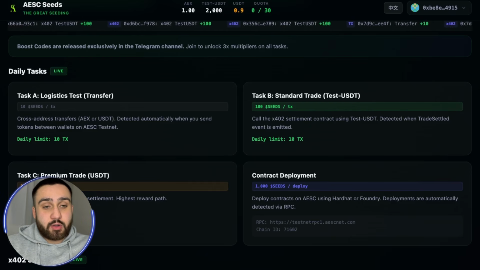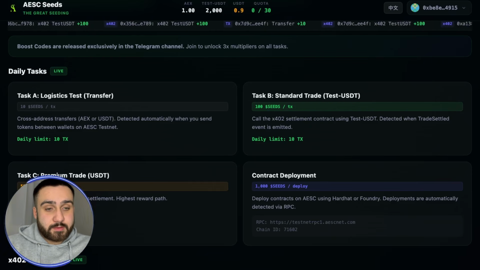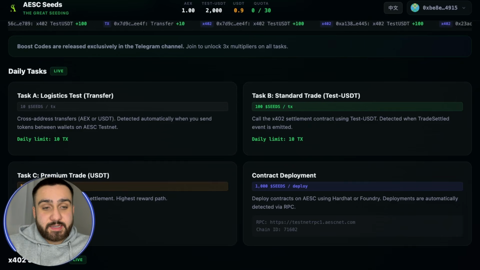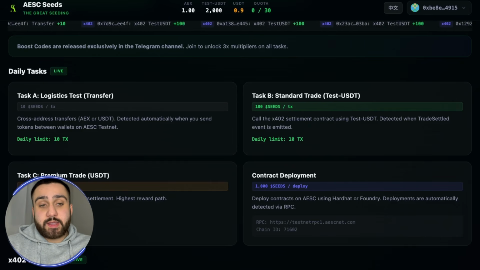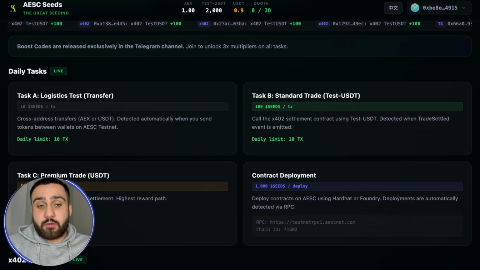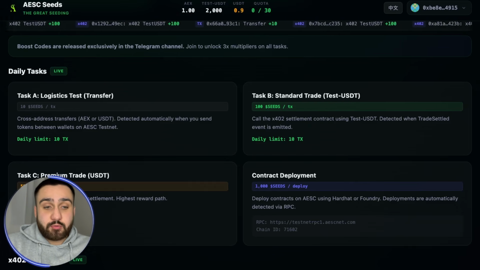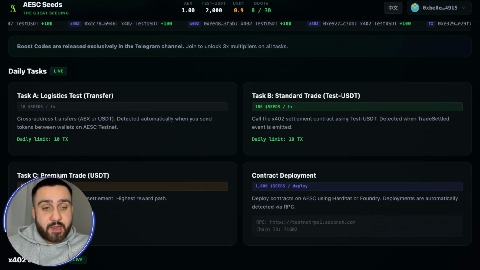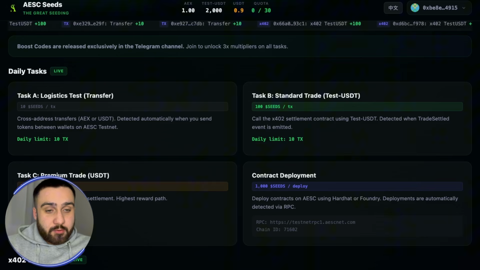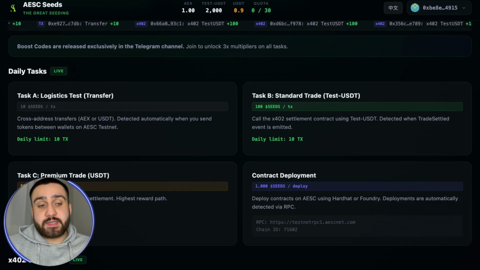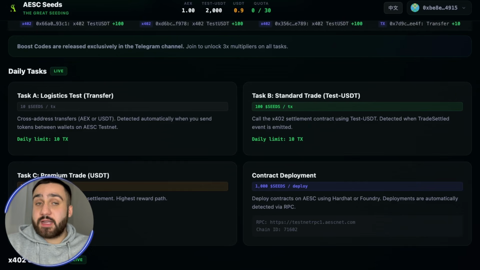We can also see the contract deployment, which is 100 seeds. You can see deploy a contract on EAC using Hardhat or Foundry. Deployments are automatically detected via RPC, which is really good. Right here you can see the RPC link, and also the chain ID, which is right now 71602. You can see this is really simple to understand.